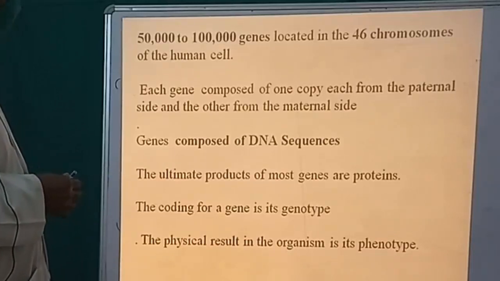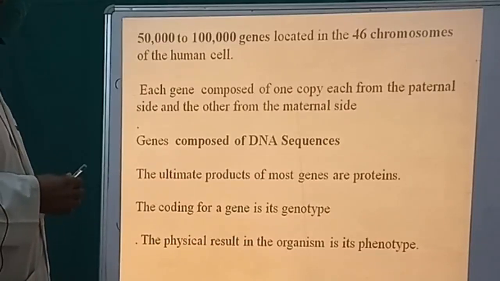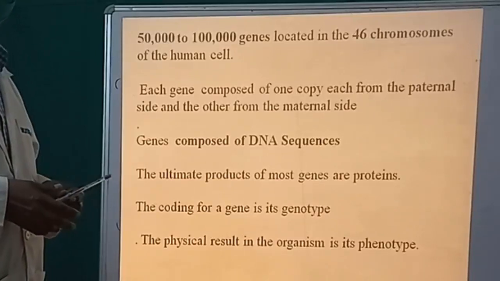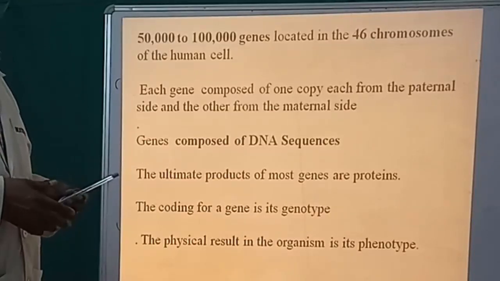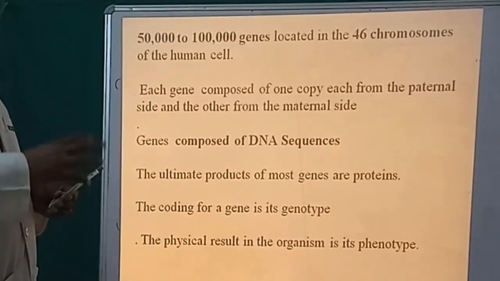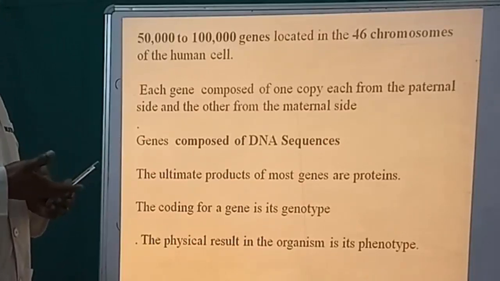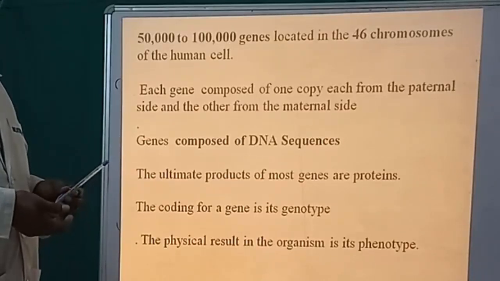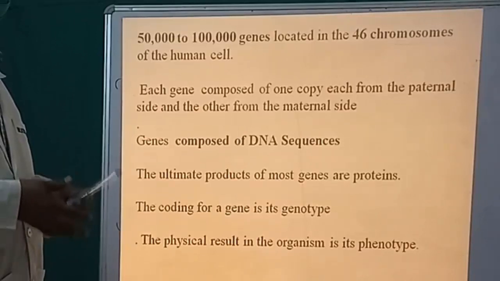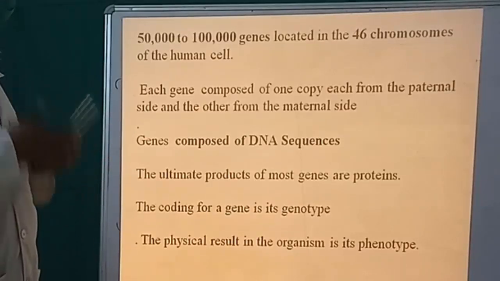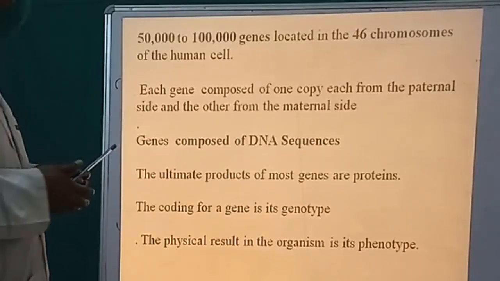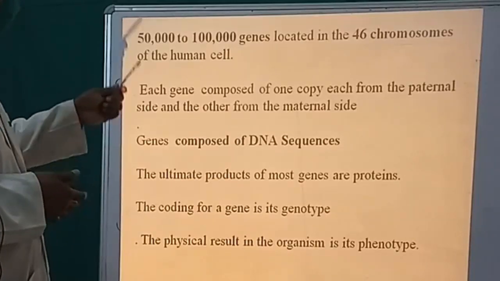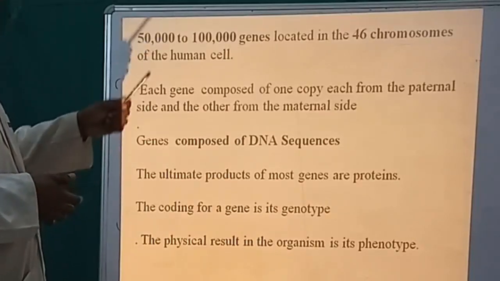And alteration of these genes, because of mutations in our chromosomes, gives rise to changes in the protein, changes in the structure, changes in the functions, causing a lot of different genetic disorders which are inherited in a particular person.